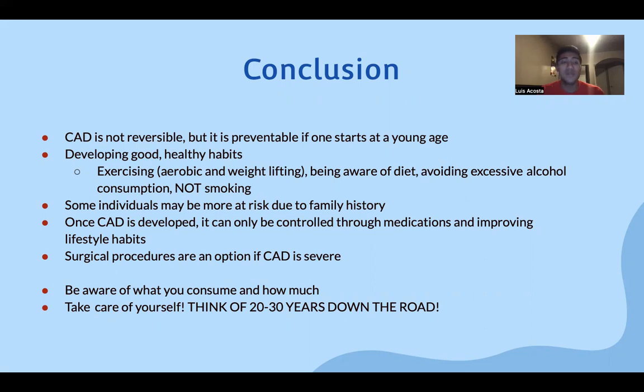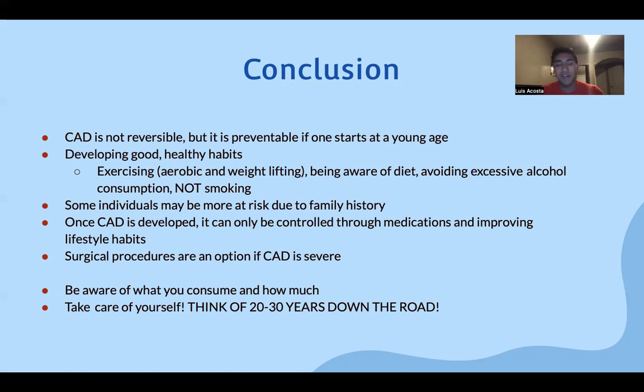Some individuals may run the risk of developing CAD at a higher rate than others due to family history. I fall into this category as well, given all the issues that my grandparents from both sides have had. Once CAD is developed, it can only be controlled through medication and improving lifestyle habits. Like I said, CAD is not reversible. The only, quote unquote, reversible way is through surgical intervention.